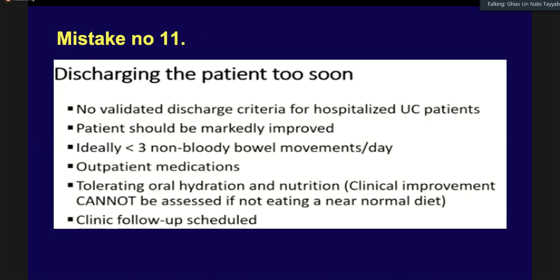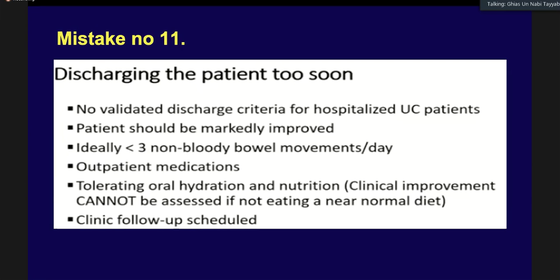And then, finally, when should we discharge the patient? One must remember that discharging the patient too soon is going to be counterproductive. It's very important for us clinicians, in the absence of clear discharge criteria for hospitalized patients suffering from ulcerative colitis, that at least the person should be significantly improved clinically.